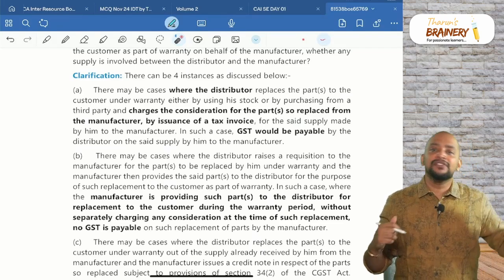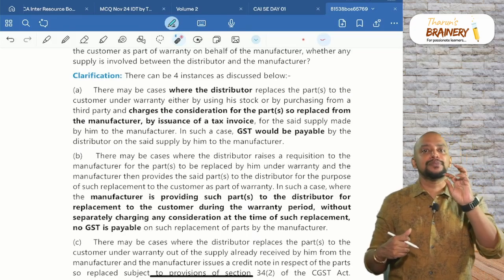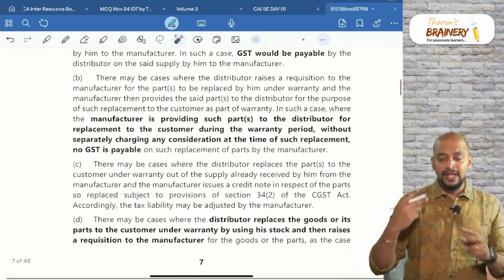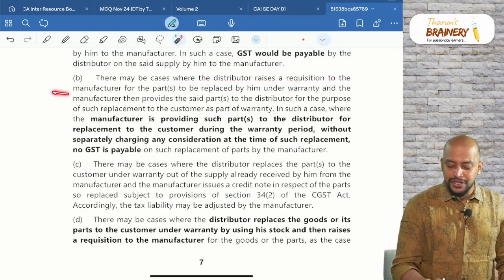So that reimbursement he will get from the manufacturer. In that case, he needs to pay GST on that reimbursed portion. That is this. Then second instance, there may be a case where the distributor raises the requisition to the manufacturer for